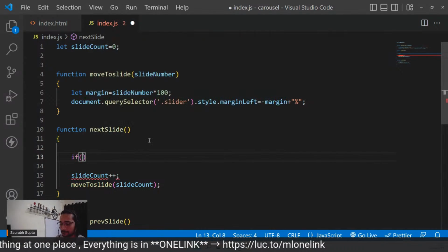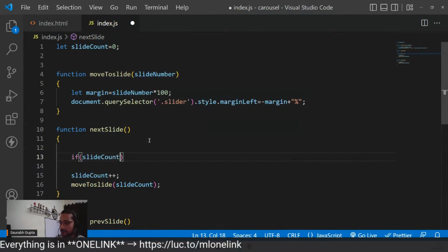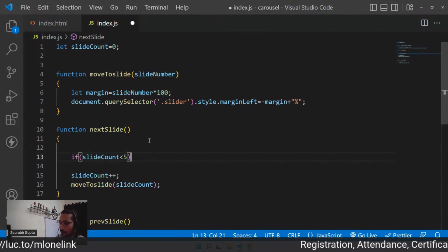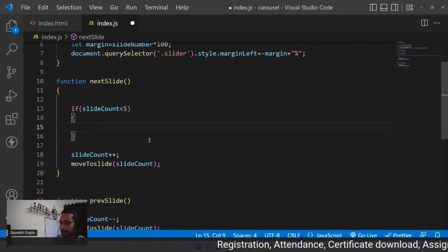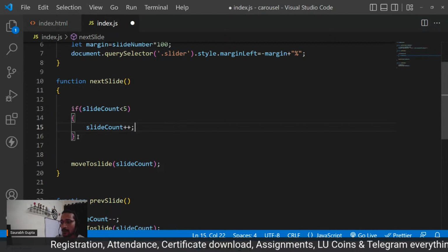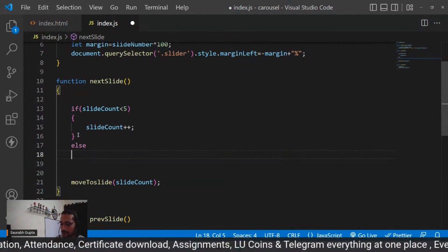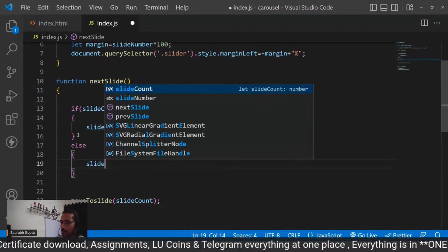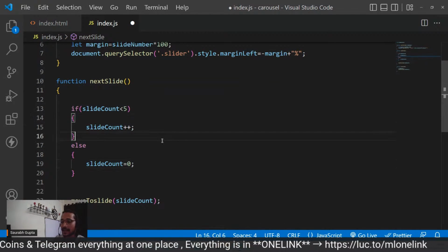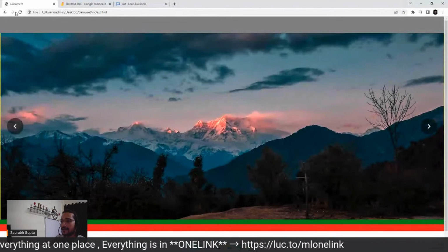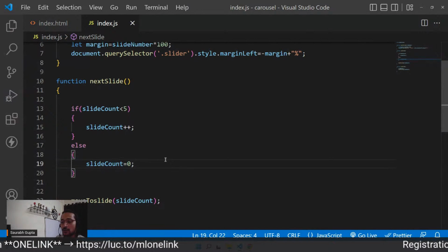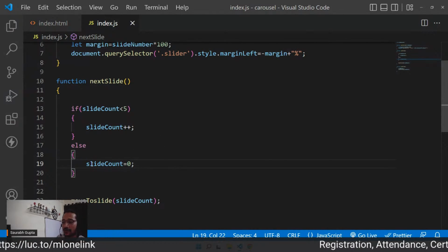If slide count is less than 5, then only perform slide count plus plus. Otherwise, please make slide count 0 again. Now let's test it. So only if it is less than 5, it should be incremented. Otherwise, again make it 0. So as soon as it goes to 5, make it 0.